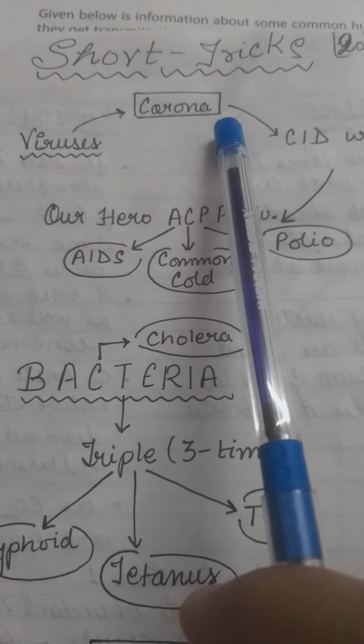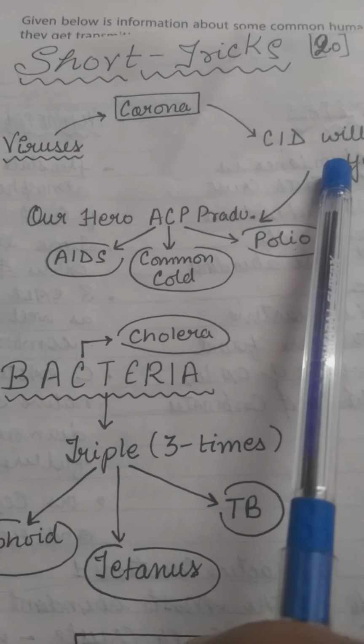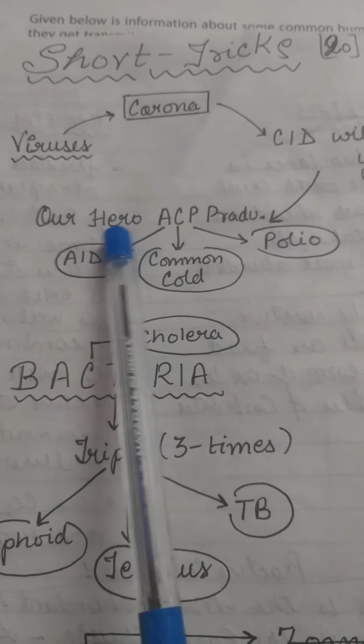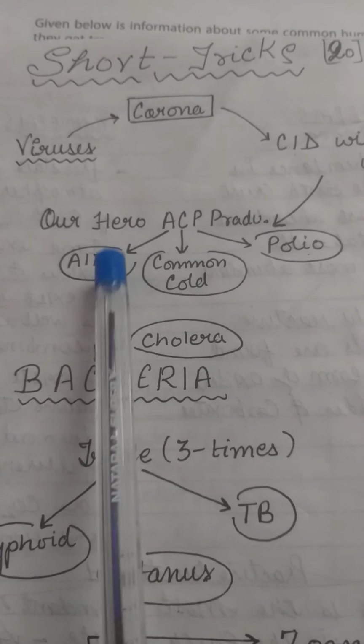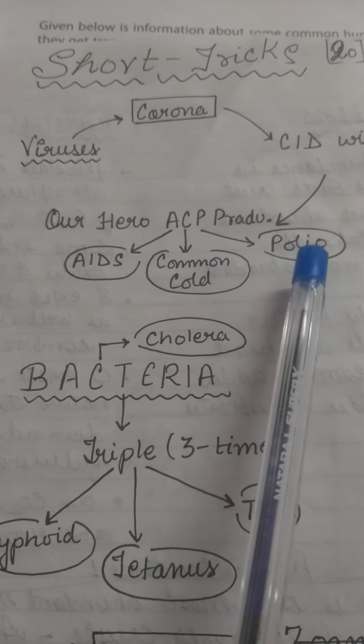Viruses can be linked with corona. From corona, CID will save us. The superhero of CID is ACP Pradyuman, and from the word ACP, we can link three diseases: A for AIDS, C for common cold, P for polio.